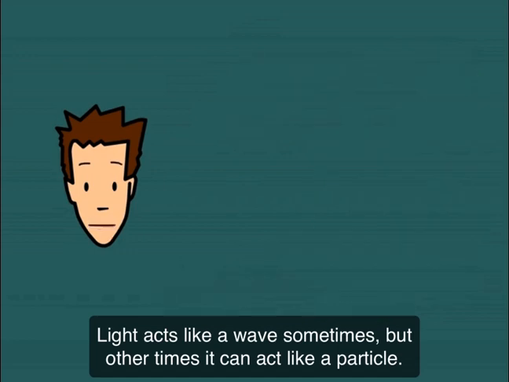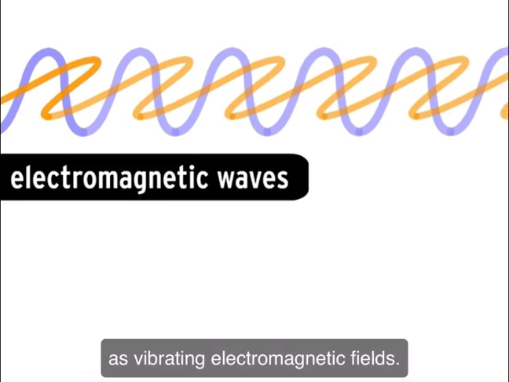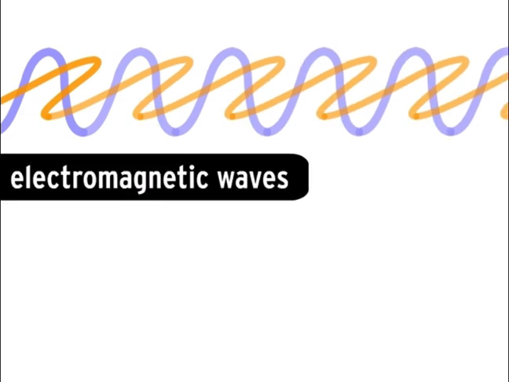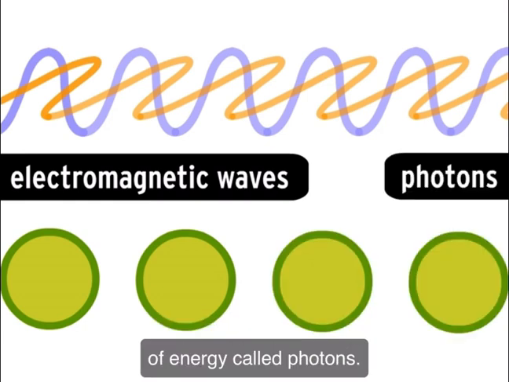Light acts like a wave sometimes, but other times it can act like a particle. It's sort of its own thing. Sometimes it's helpful to think of it as waves, as vibrating electromagnetic fields. Other times, it's useful to think of light as discrete packets of energy called photons.